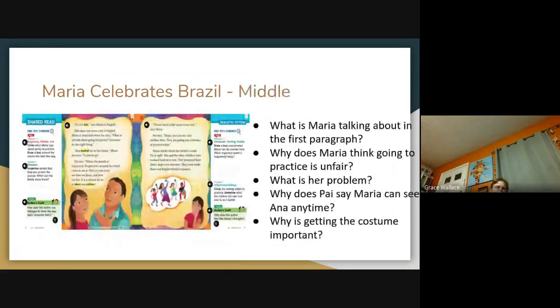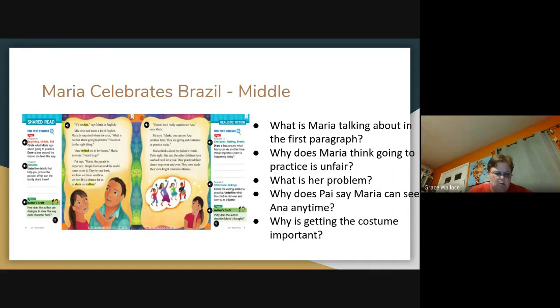Now we're coming to the middle. So the middle, once again, the beginning tells me the characters and the setting. This story gave me a little hint about the problem. The middle is going to tell me what the problem is and the major events of the story.